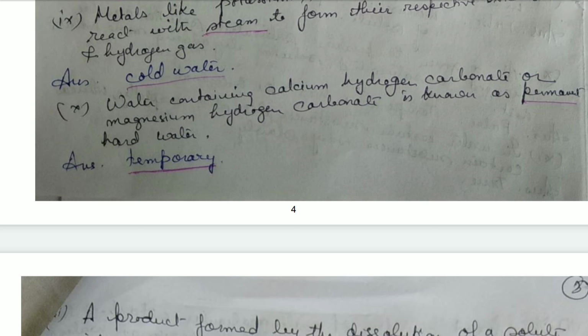Then water containing calcium hydrogen carbonate, that is calcium bicarbonate, or magnesium hydrogen carbonate, or magnesium bicarbonate, is known as permanent hard water. No, they are known as temporary hard water because on heating we can remove these salts, that is they decompose into insoluble calcium carbonate and magnesium carbonate which can be filtered out. So that's a temporary hard water.